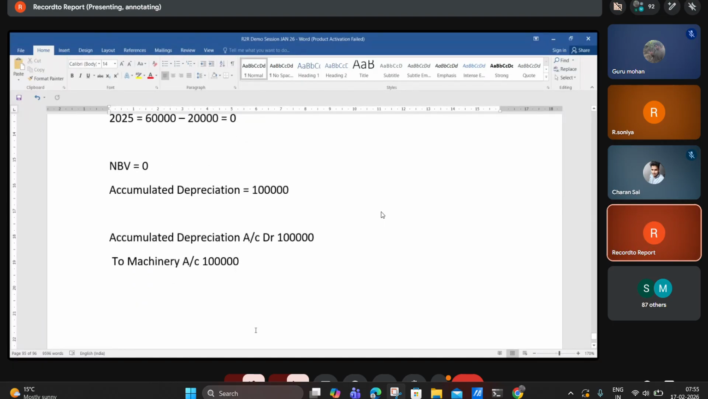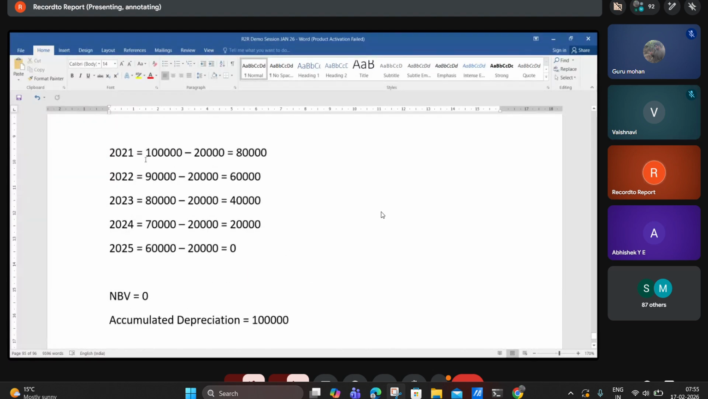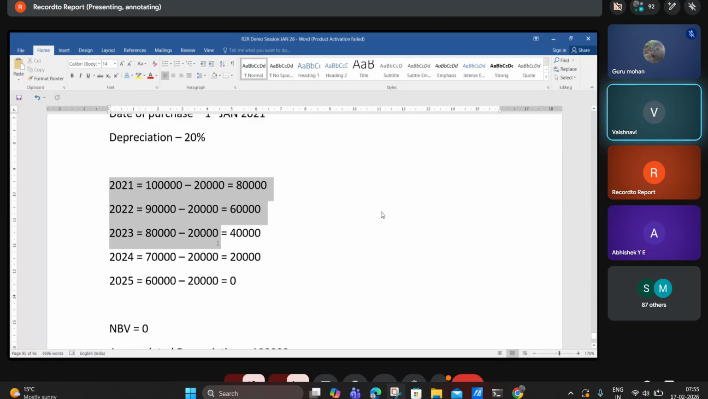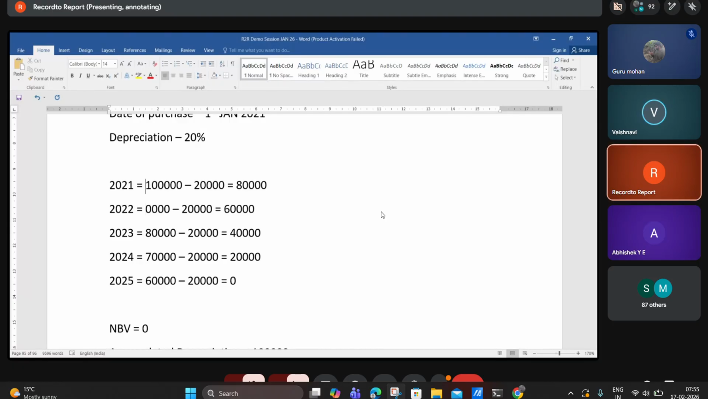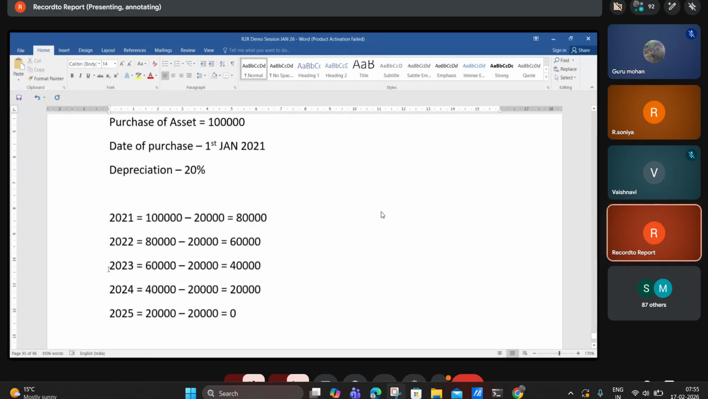Clear? We have to change the numbers, around 2021, 2022. Same year, right? It's common. Around 2022, 80,000 or 90,000 it will be. Okay. Yes, understand?